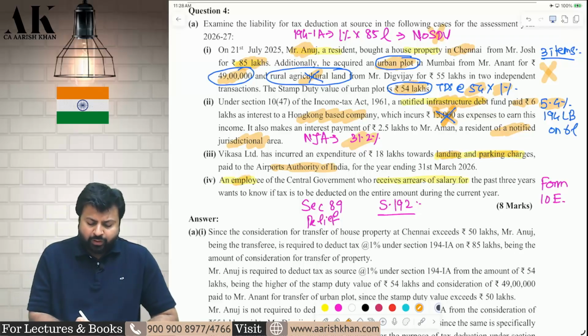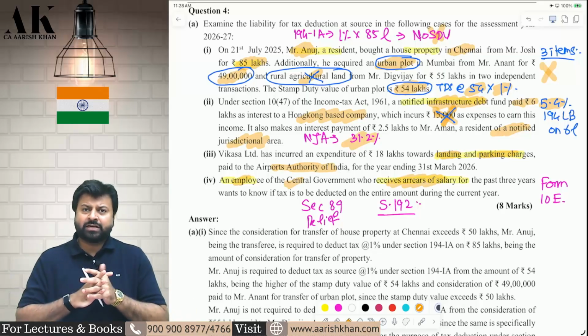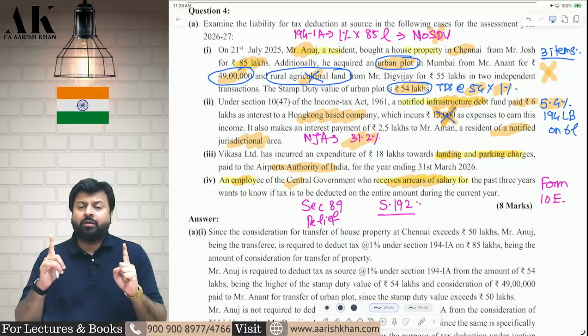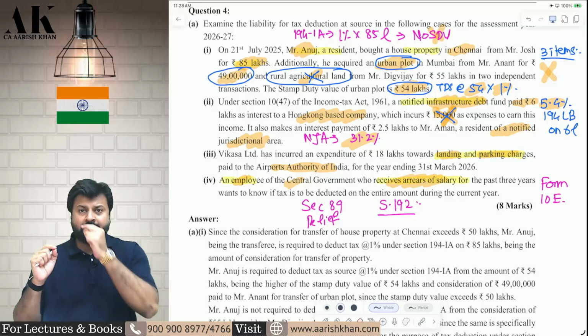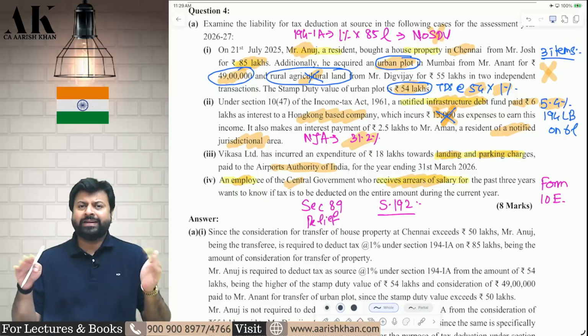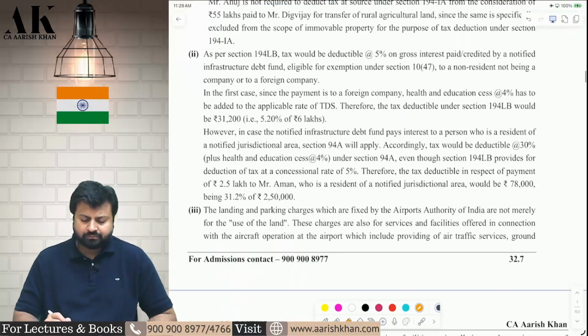Next one, an employee of government is receiving arrears of salary. So he is asking a question whether entire arrears of salary will be subject to tax deduction. The answer is no. If the employee gives Form 10E, E for elephant, then in that case the employer will give relief under section 89 for arrears of salary, and after that he will deduct the TDS. If the employee does not give Form 10E, then he will deduct TDS on the entire amount. I hope it is clear to all of you.